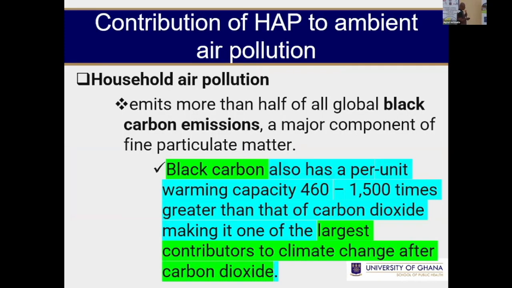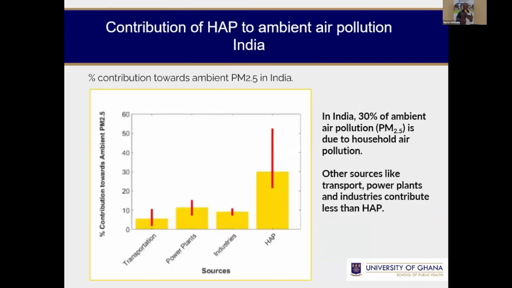And we also know that black carbon, which is the largest contributor to climate change, is from indoors. So whatever cooking we do indoors contributes a lot to the ambient events that we experience today. One, it contributes to ambient PM2.5. Second, it contributes a lot to climate change.